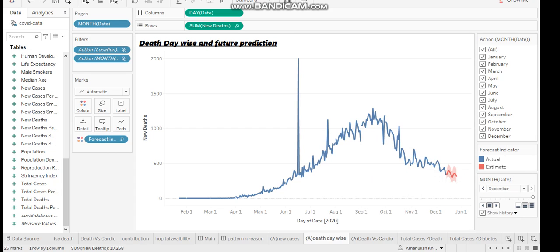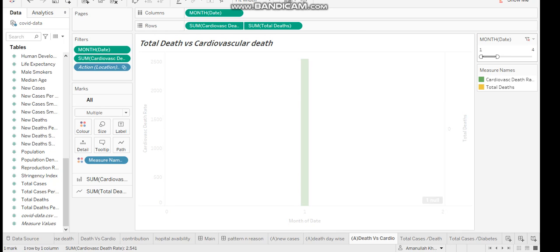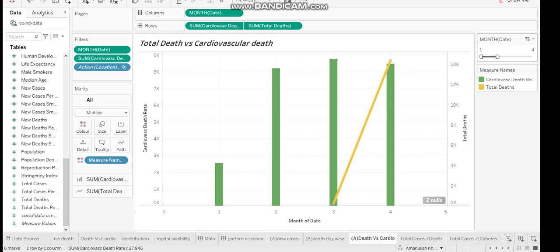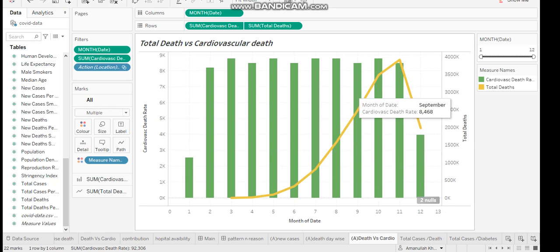If we see the death versus cardio graph, we can see that in the first month of January, the number of cardio cases is increasing, but if we move further, we can see that the coronavirus cases increase, and they increase till the number of cardio patients starts decreasing.